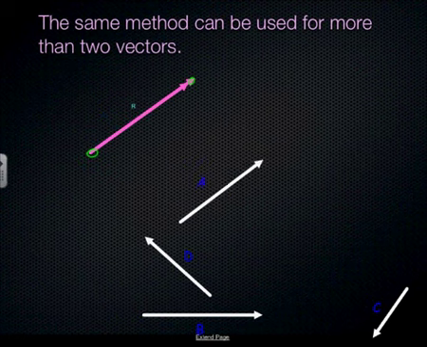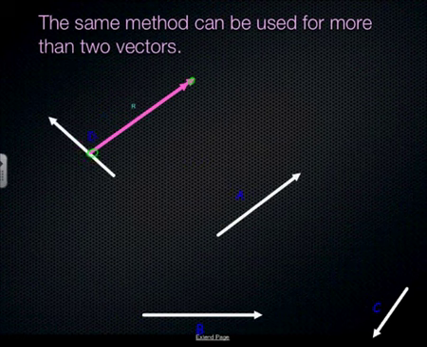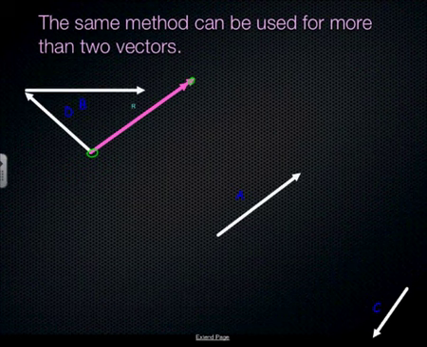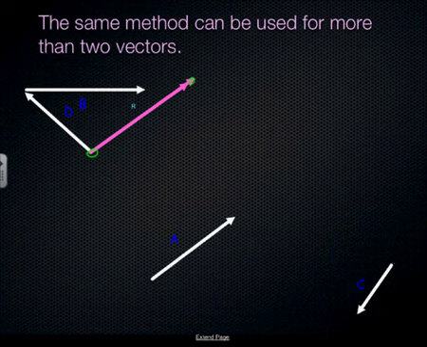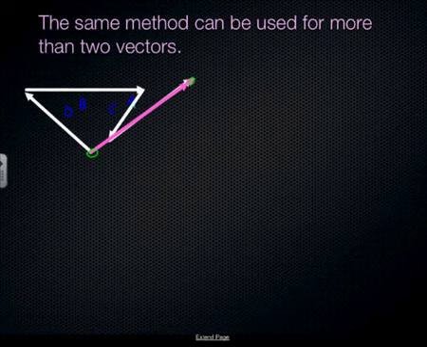So let's say we do D first, maybe B, then maybe A might go up too far. Let's try C, goes down there, and then A up there. If I've done them nicely, we would end up at the same place. So it doesn't matter which order you do it in.